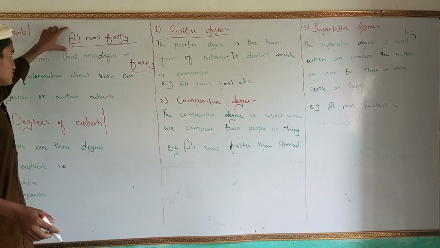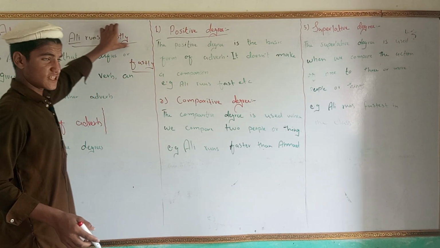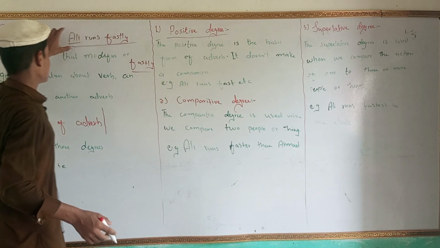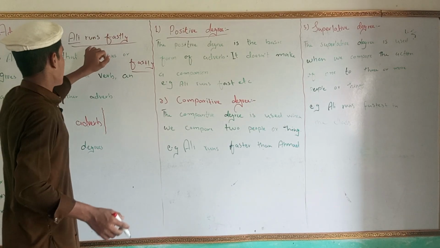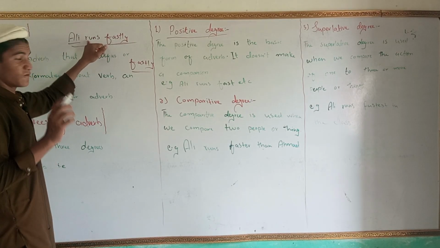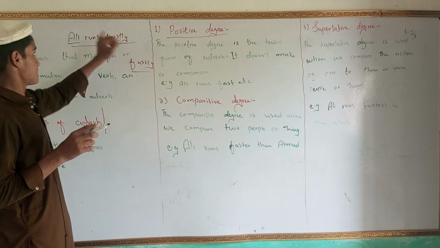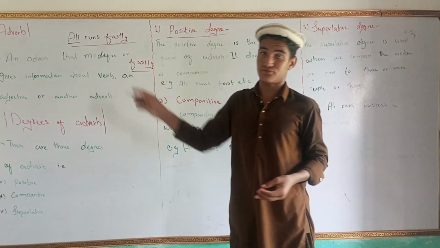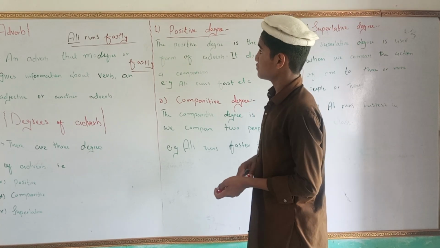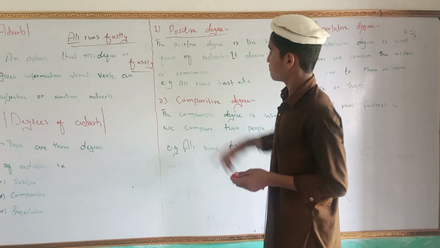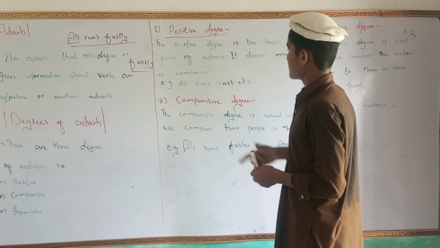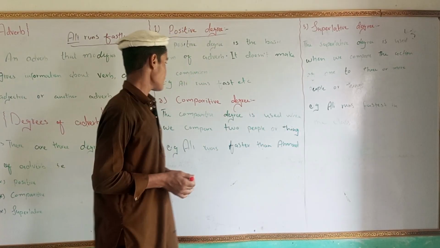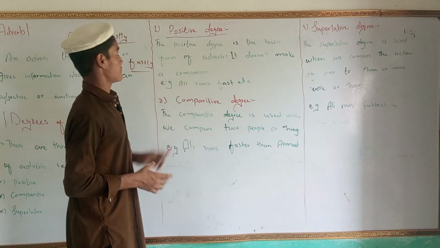But now there is no comparison between two things. Just Ali is added in this sentence, and just the first form of the verb is used, runs fast, with s at the end of the verb. So this is what we call the positive degree of adverb. For example, Ali runs fast. This was the positive degree.